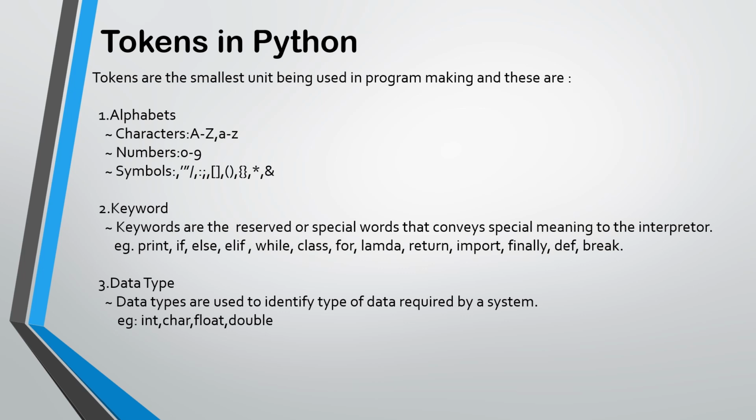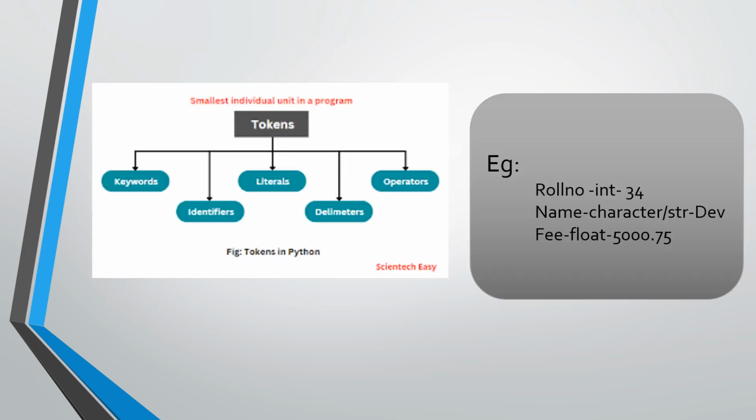Third one is data type. Data types are used to identify the type of data required by a system. For example, int, which are numbers, character, which are alphabets, float, and double. Tokens are the smallest individual unit in a program. Here the example is given: roll number, which is int, for example 34; name is a character or a string, for example Dev; fee is a float number, for example 5000.75.